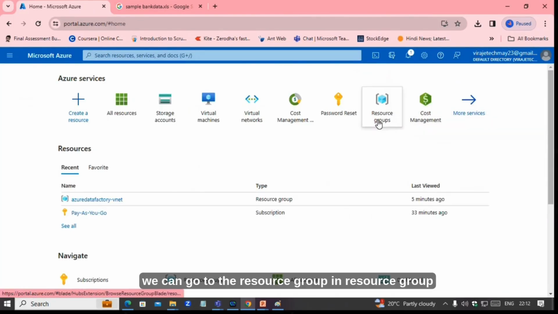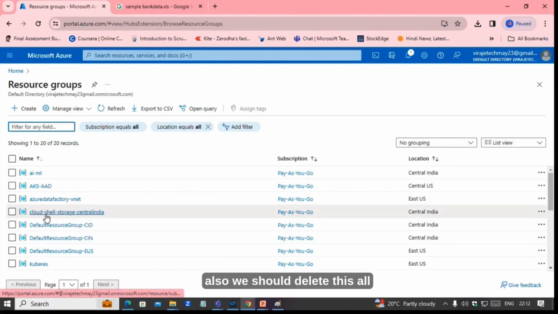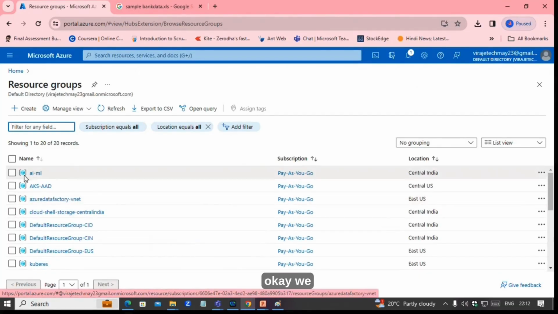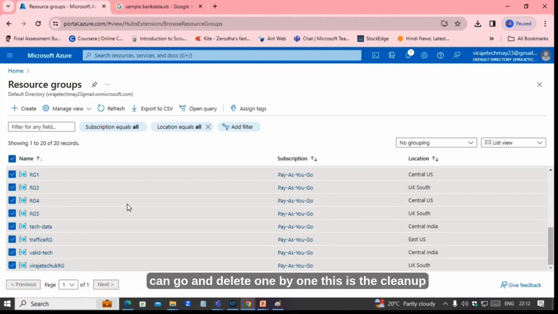So we can go to the resource group. In the resource group also, we should delete all of this. We can go and delete one by one. This is the cleanup activity which we need to perform on a daily basis.